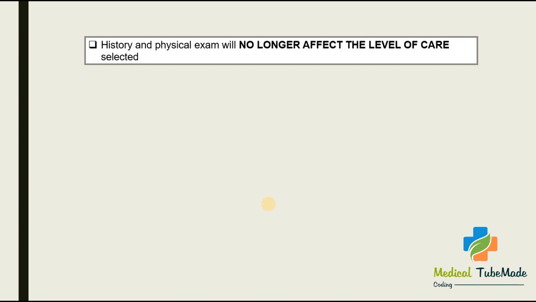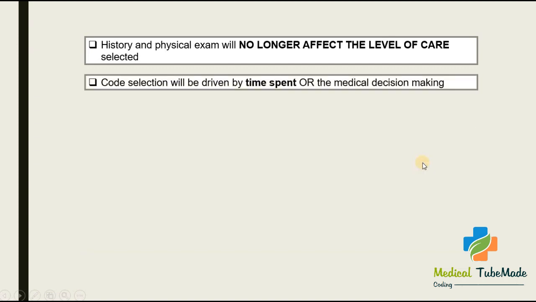So it depends on MDM and time spent while doing that service. Then code selection will be driven by time spent or the medical decision making. The same thing is repeated here: code level selection will depend on time spent and MDM.